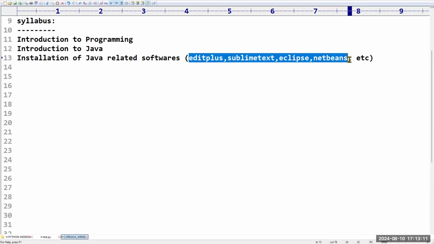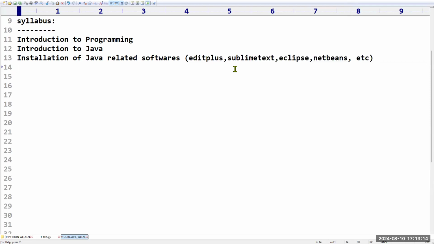But how to install Java I will explain. For all the remaining things, I already prepared videos of 2 to 3 minutes, and you can go through those. Java installation alone I will explain. After that, steps to create and execute a Java program. If I want to create and execute any Java program, what steps do we have to follow? Around 4 to 5 steps are there, and I'm going to demonstrate them in detail.